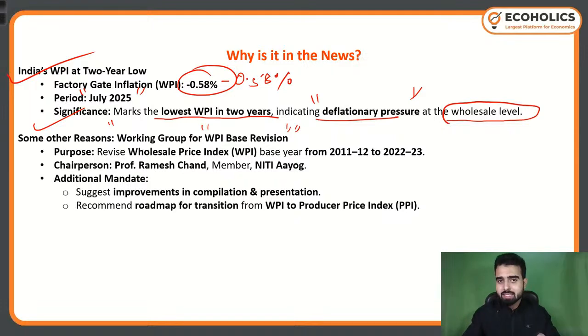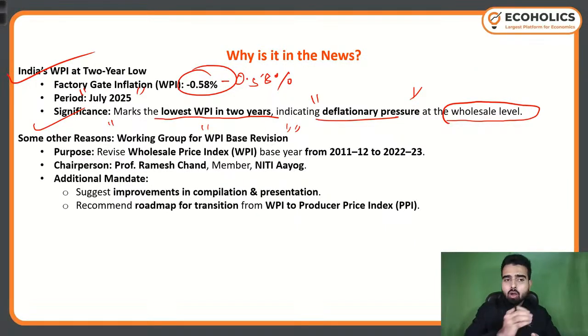And that's a significant thing because whatever data we see, it might be the CPI, it might be the WPI, it might be the IIP, it might be the GDP numbers, each and every number and each and every index, whatever we see, is in respect of a base year. So base year is extremely important.